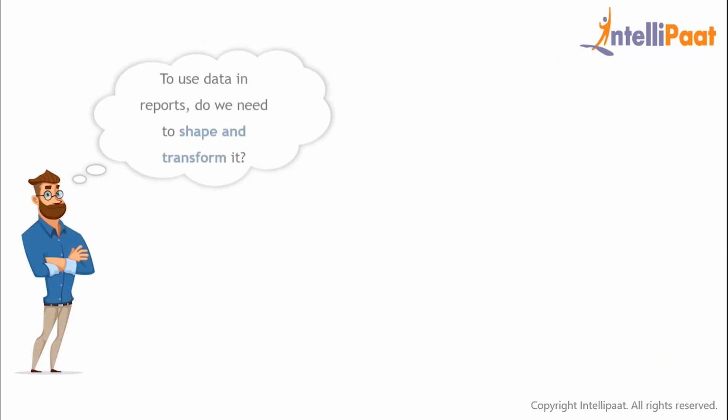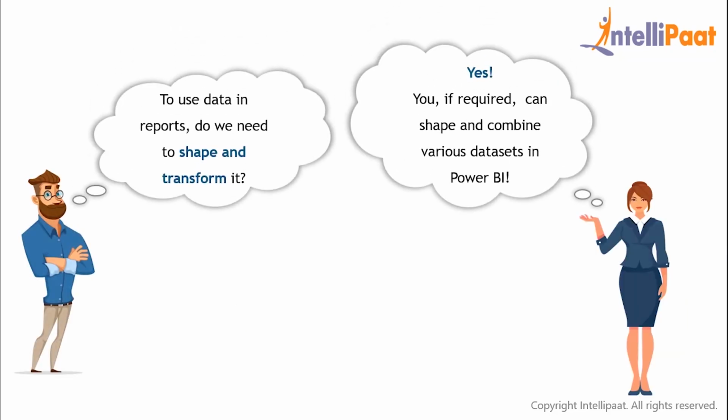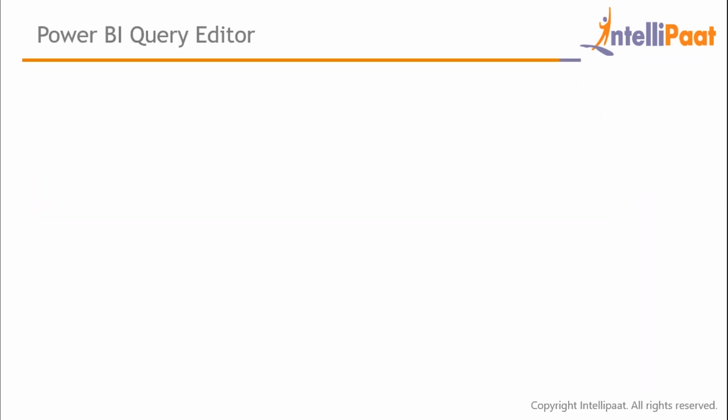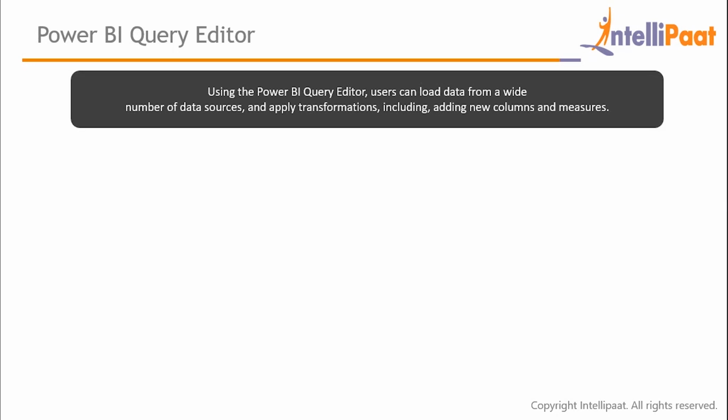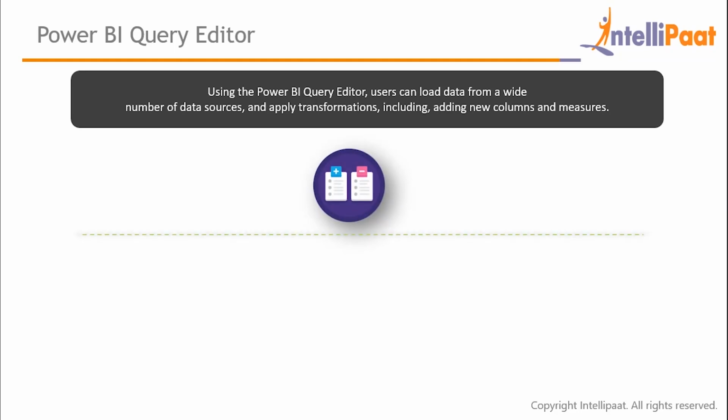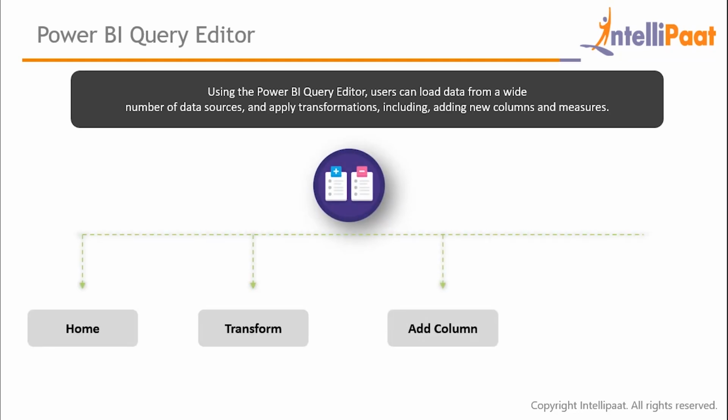Sam is curious if he needs to shape and transform data before using it in Power BI. Well, if required, he must do it. And he can do it using the Power BI query editor. Here, users can load data from a wide number of sources and apply transformation on them directly. They have 4 options: Home, Transform, Add Column, and View. And when applied in the right order, these options can help transform data in a really quick manner.